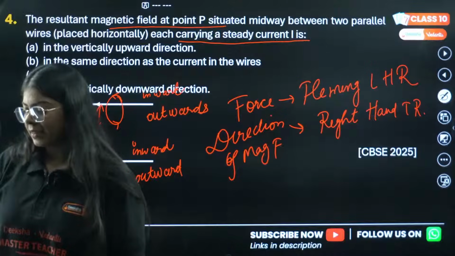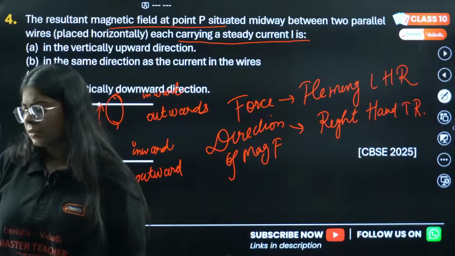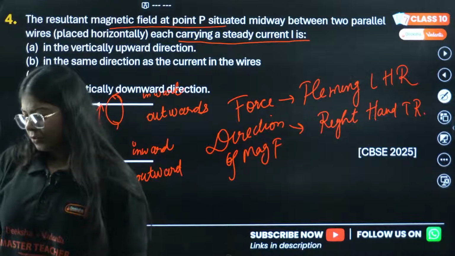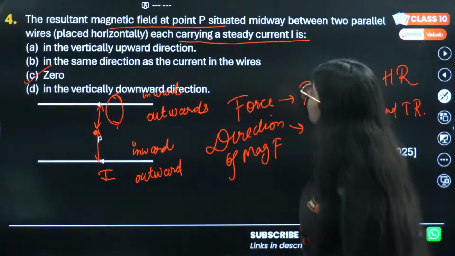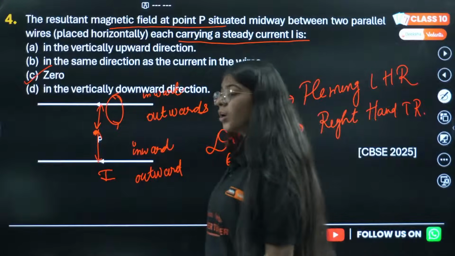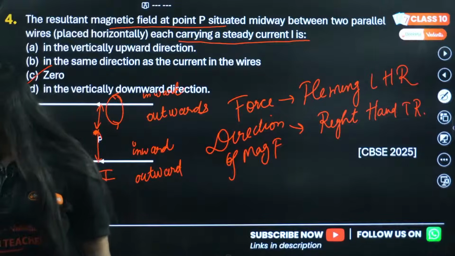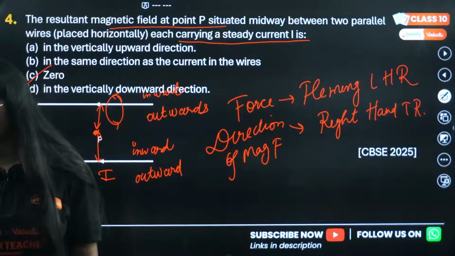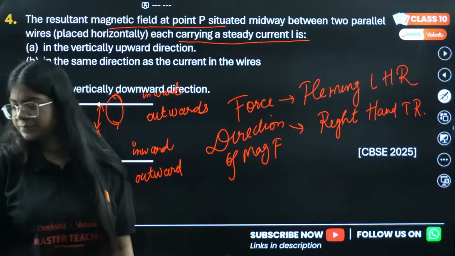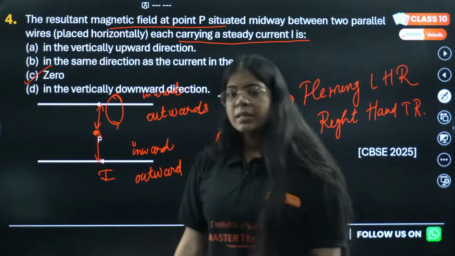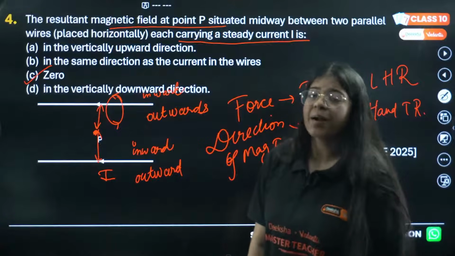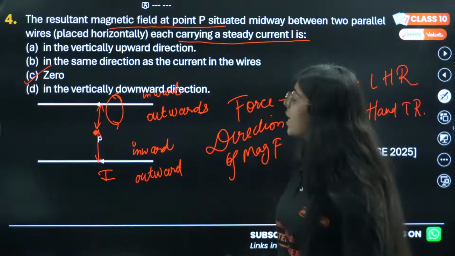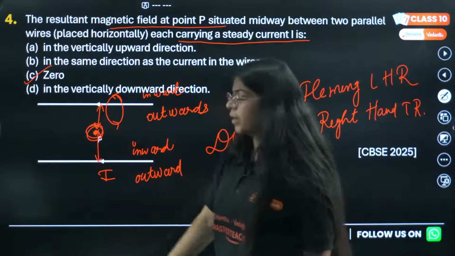Tangent will be a straight line. Okay, where did tangent? Current carrying loop. Did I write current carrying loop? No, there are two wires, not a current carrying loop. There is no current carrying loop here. Okay. Yeah, the resultant magnetic field will get cancelled, you can say, and it will be 0 at this particular point.